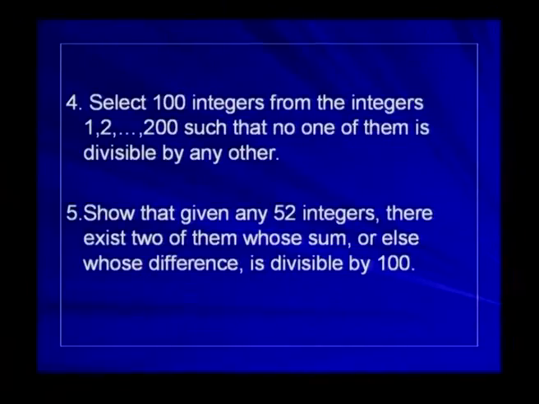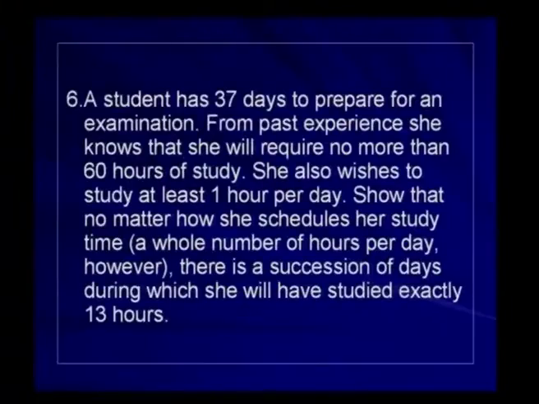Take another problem. Let us go through the statement of the problem carefully. A student has 37 days to prepare for an examination.